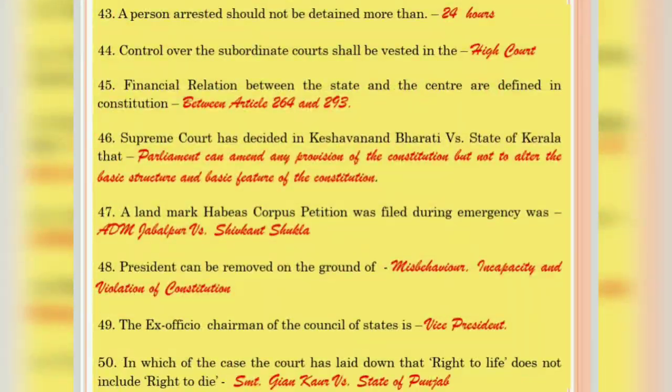Now coming to question number 43, a person arrested should not be detained more than 24 hours. That means a person arrested cannot be kept in custody more than 24 hours. Question 44 talks about High Court's power of control over the subordinate courts. It is vested in the High Court. Question number 45. Financial relations between the state and the center are defined in the Constitution. It is provided in articles between 264 and 293.